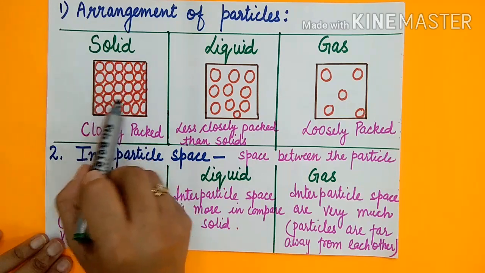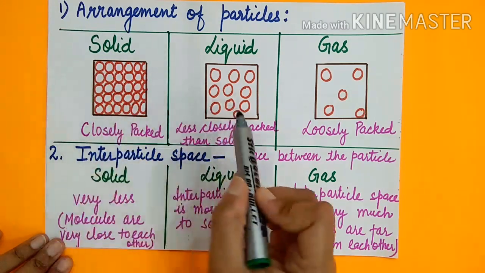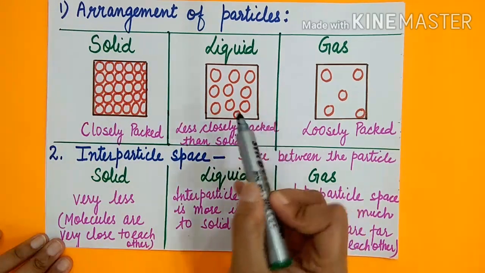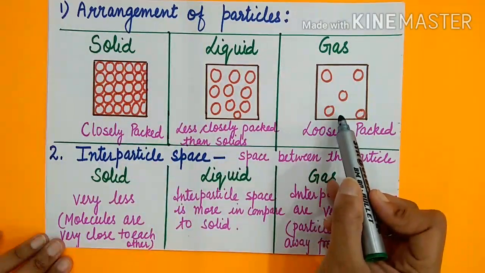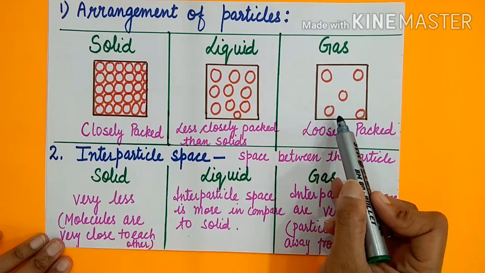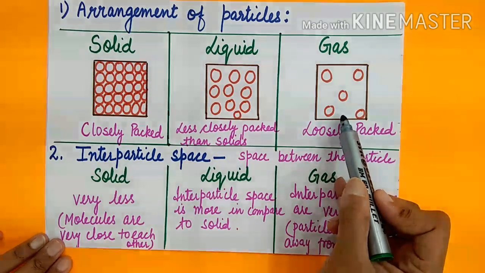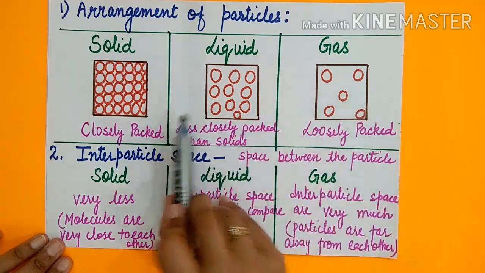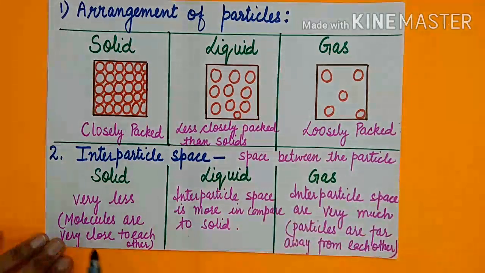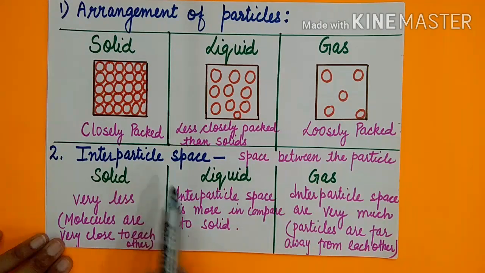You can even consider it negligible space. In liquids, they have more space compared to solid. And in gases, they are very far away from each other, so the interparticle space is very much more compared to solid and liquid. So you can compare in this way on the basis of interparticle space.